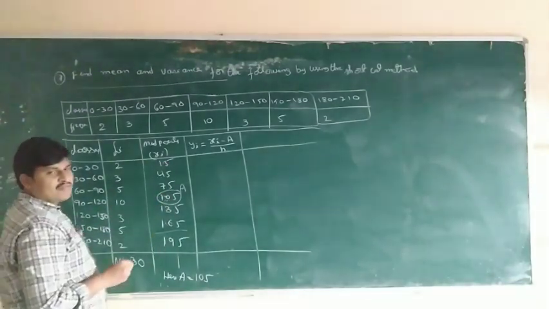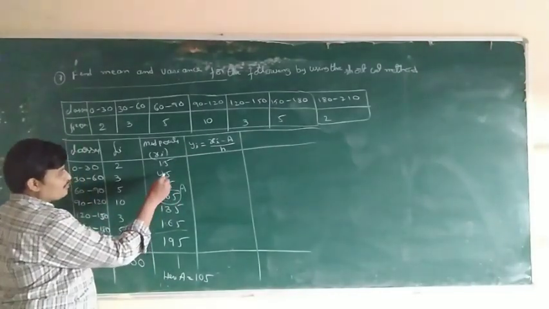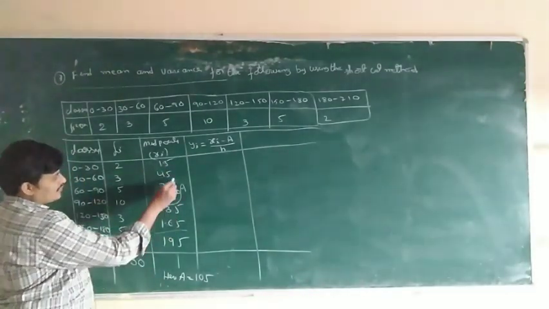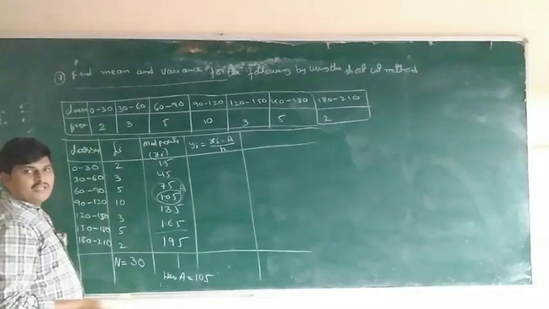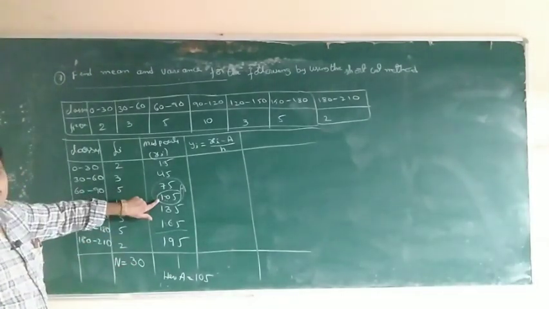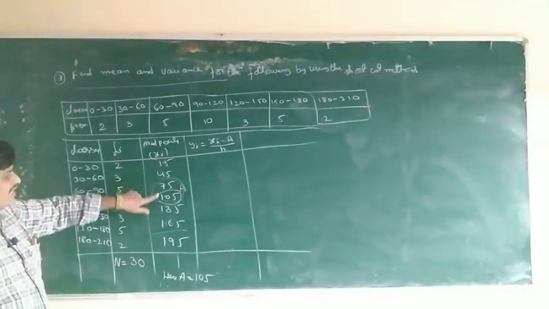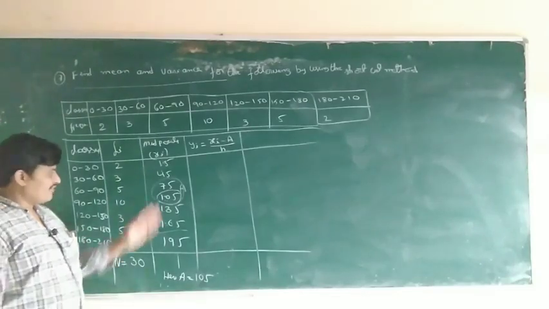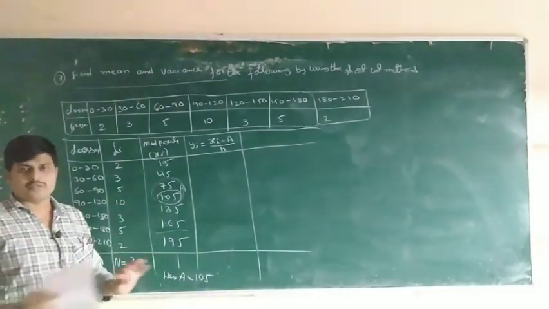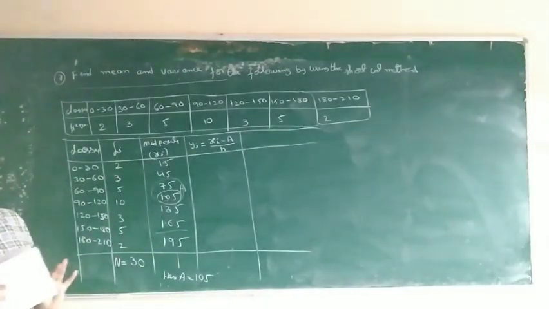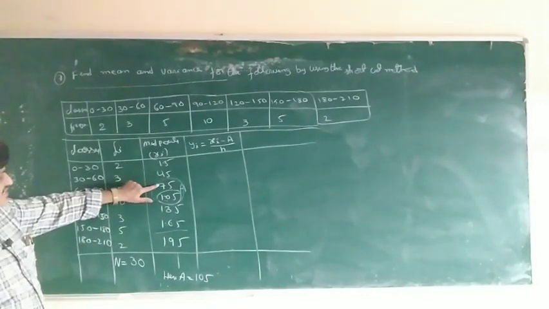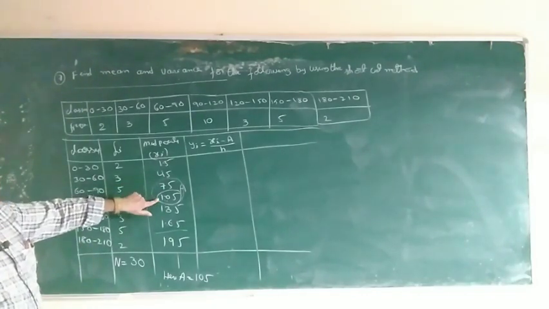In 6 observations, what is a? There are 2 midpoints, these two. You can take any one, 75 or 105. No problem. We don't have any problem. Anything, 75 or 105. 2 midpoints are there.